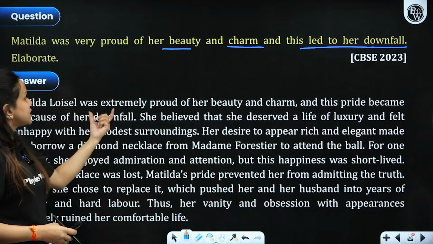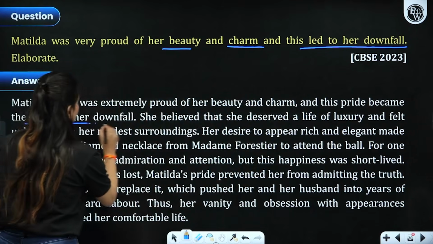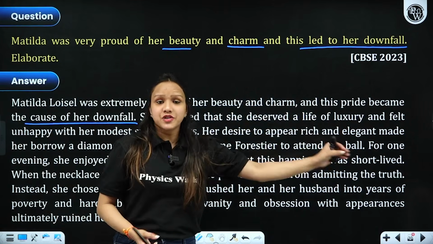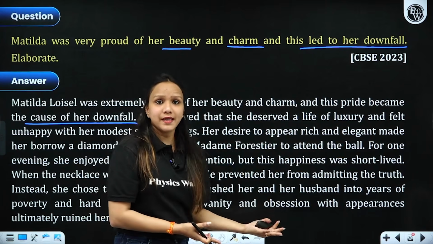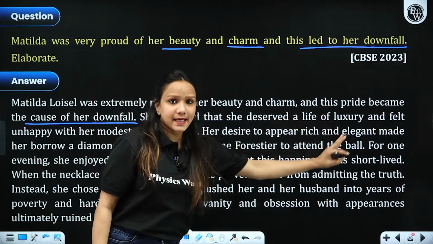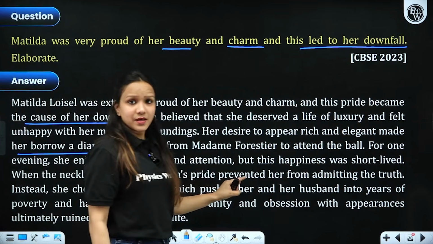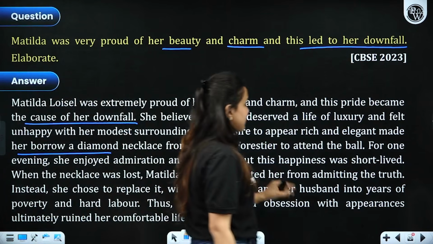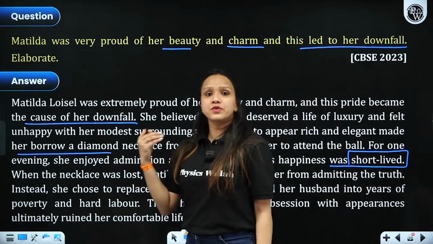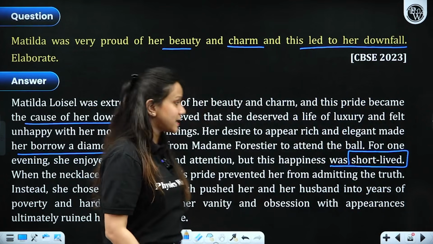So she was extremely proud of her beauty and charm, and this pride became the cause of her downfall actually, right? So she believed that she deserved a life of luxury and she pretended to be rich in the party, right? Which ultimately led to her downfall, right? Her desire to appear rich and elegant made her fall into that trouble. She enjoyed admiration and attention, right, and spent long hours in the party. This happiness was short-lived. Why was this happiness short-lived? Because the moment when they were about to reach home, she and her husband noticed that they had already lost the necklace by that time.